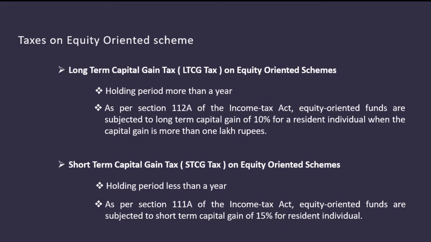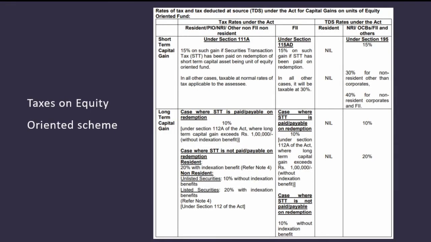So under Sections 112A and 111A, we have seen that it is applicable to resident individuals. Let's see it for other classes too. Here in this table you can clearly see the short-term capital gain tax for resident, PIO, NRI, other non-FII non-resident under Section 111A, on such gain if securities transaction tax has been paid on redemption of a short-term capital asset, being a unit of an equity oriented fund.